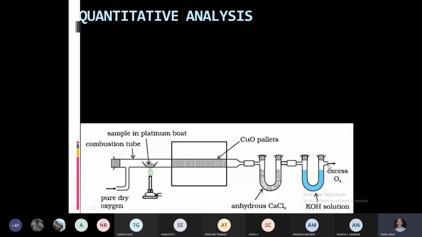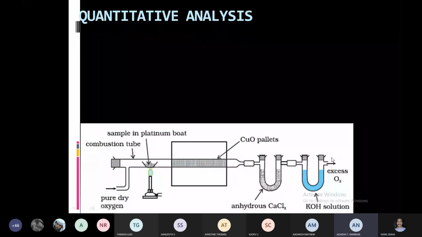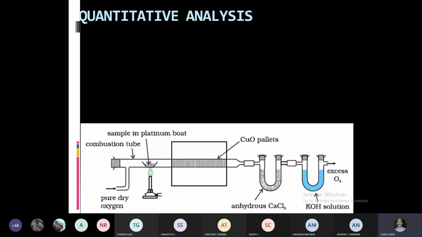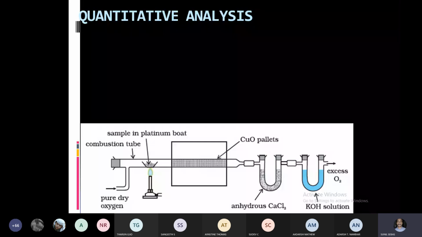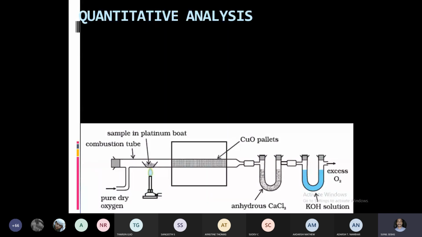Is it clear? Is it clear, the experimental part? So can you please explain once more? In this experiment, we will convert carbon and hydrogen in the organic compound quantitatively to H2O and CO2. How will you convert it?